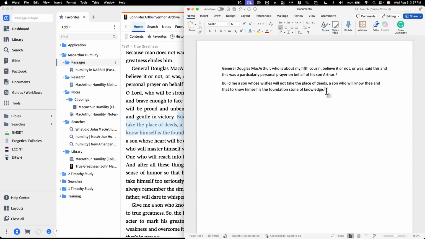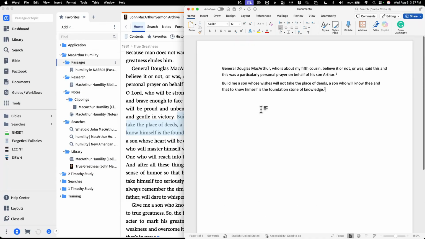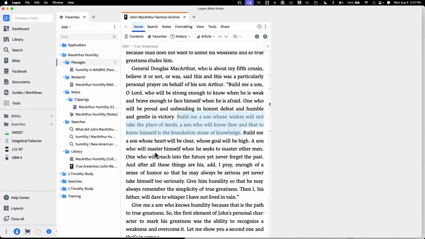And there it is. Created another footnote, the second footnote, added it to the bottom. All right. So easy peasy. You're going to be able to go in here, gather your research, bring it all together in one place, and then you're going to be able to go ahead and start writing your papers.